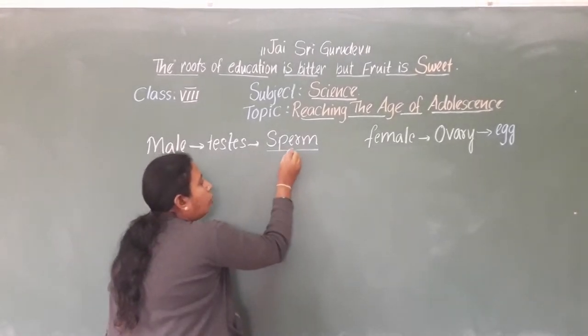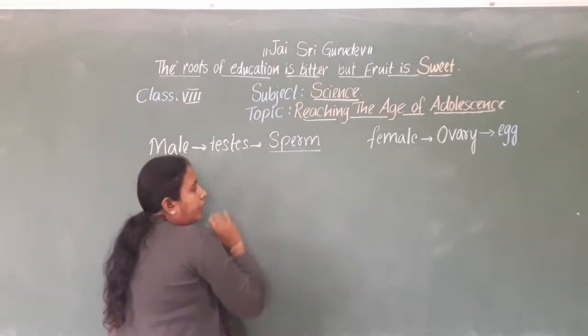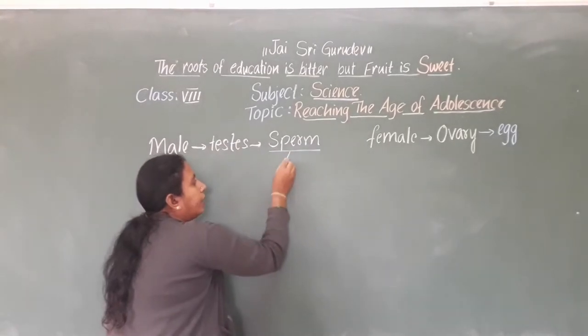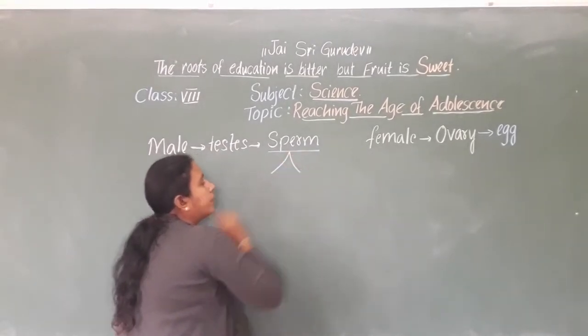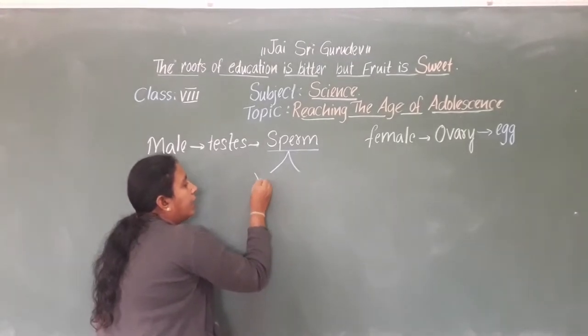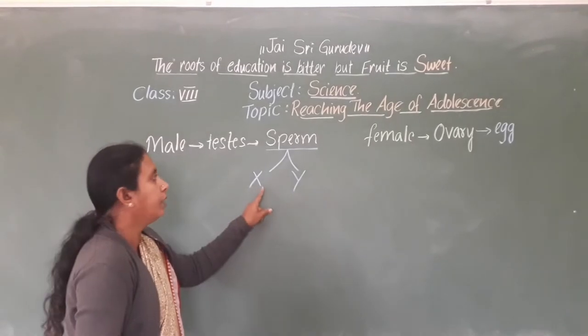In these cells, the 46 chromosomes contain one pair of sex chromosomes. The one pair of sex chromosomes in the sperm are different in nature and differ in structure. We mention them as X and Y, always written in capital letters.